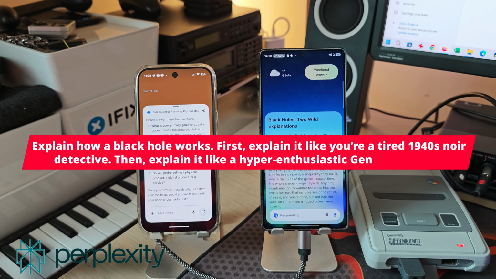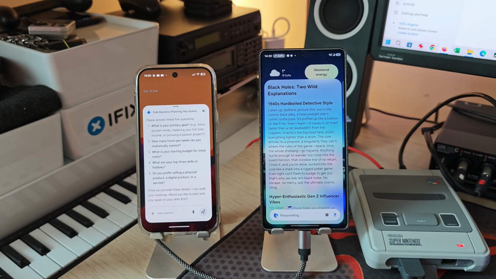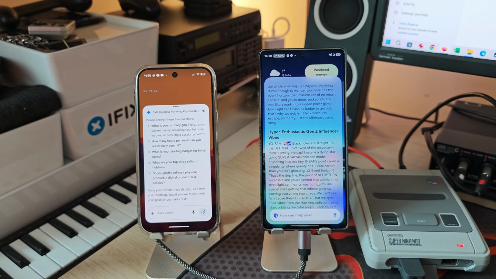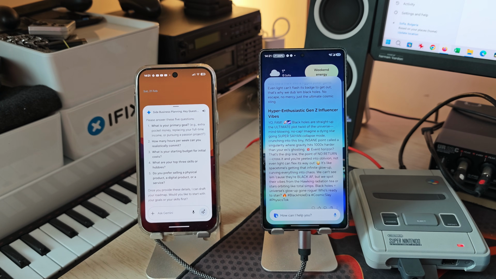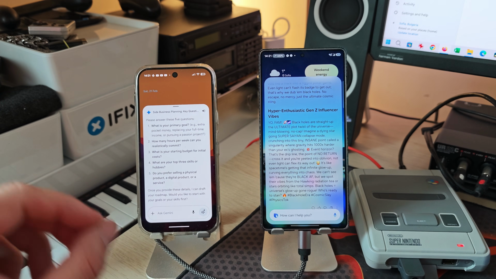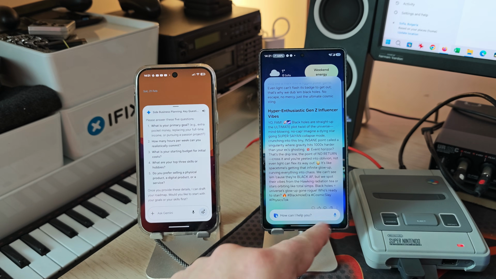Black holes are regions of spacetime where gravity is so intense that nothing, not even light, can escape. Formed from the collapse of massive stars and explained here first in a 1940s detective style and then as a hyper-enthusiastic Gen Z influencer. Yo fam, black holes are straight up the ultimate plot twist of the universe, mind-blowing, no cap. Imagine a dying star going Super Saiyan collapse mode. Insane, alright. No return.